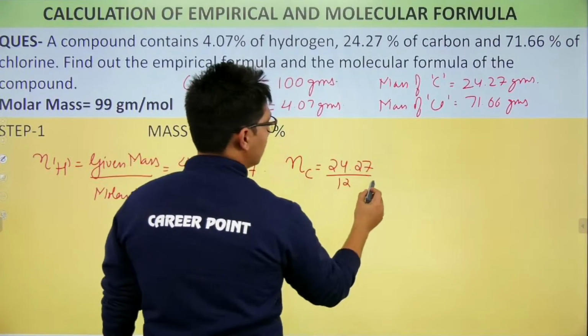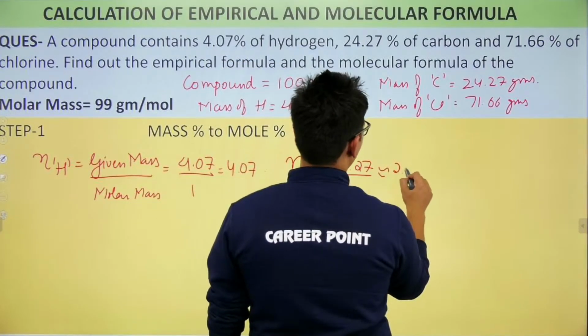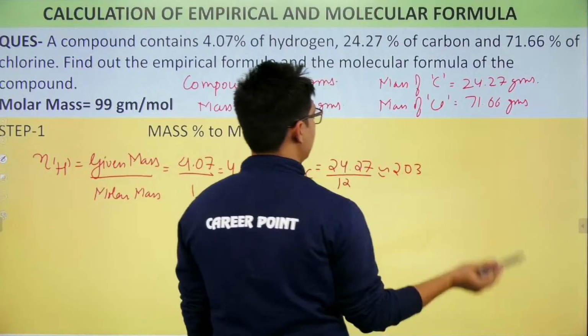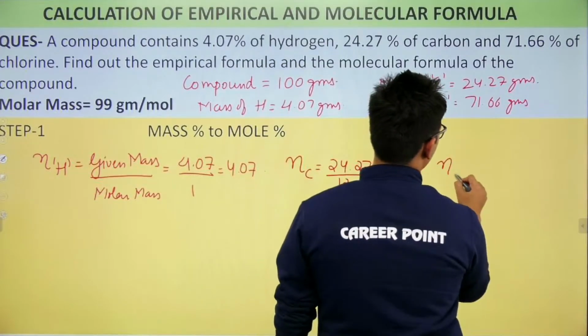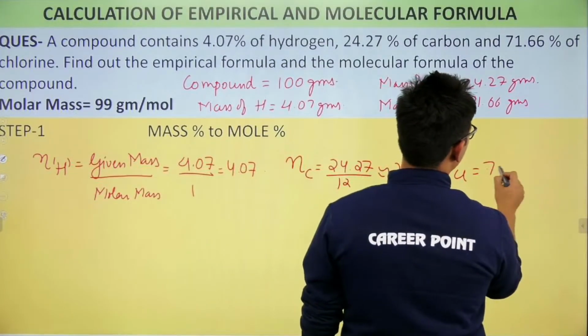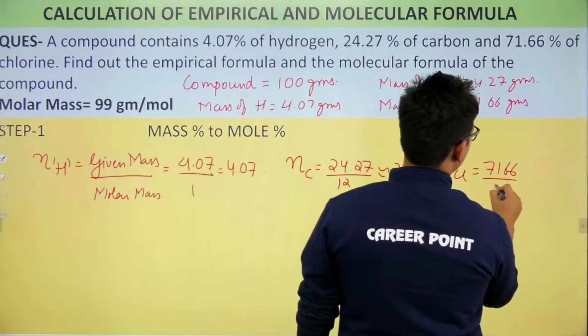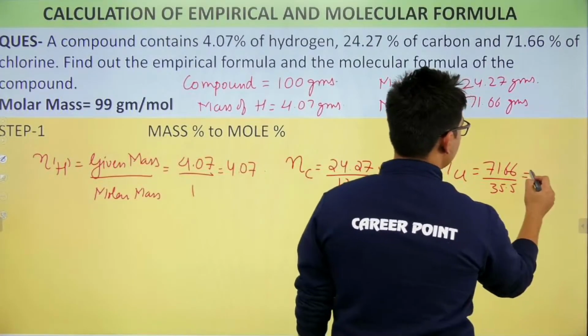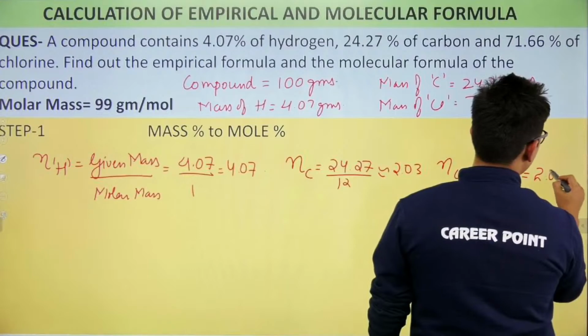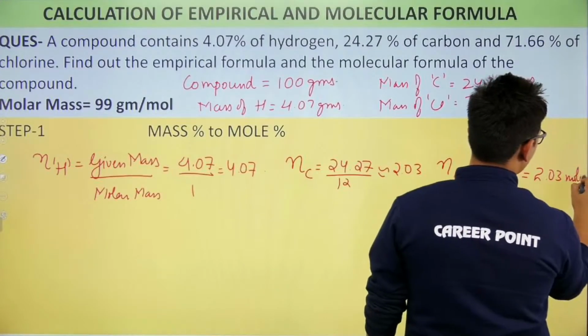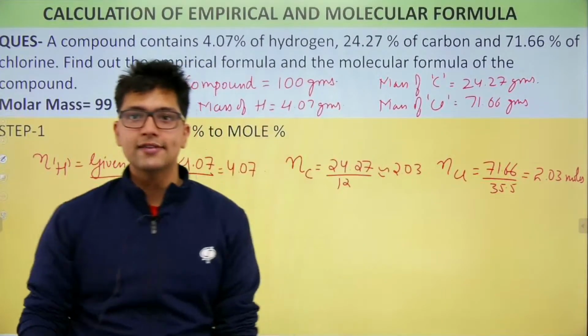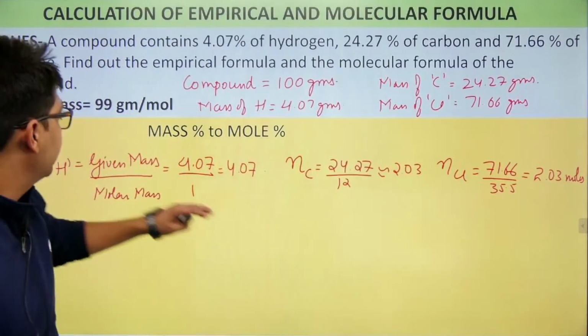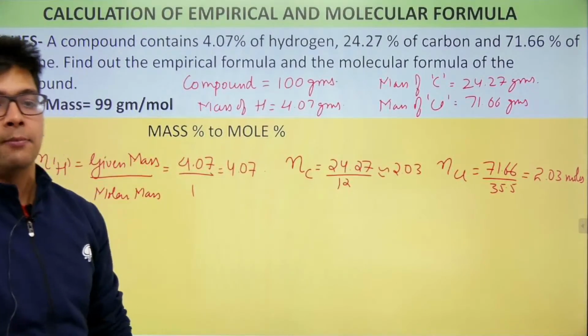This value will come close to, I guess, 2.03. And similarly, the number of moles of chlorine will come out as 71.66 divided by 35.5. Again, this value is close to 2.03 moles. Now what I did in the first step is I simply found the number of moles of each element.